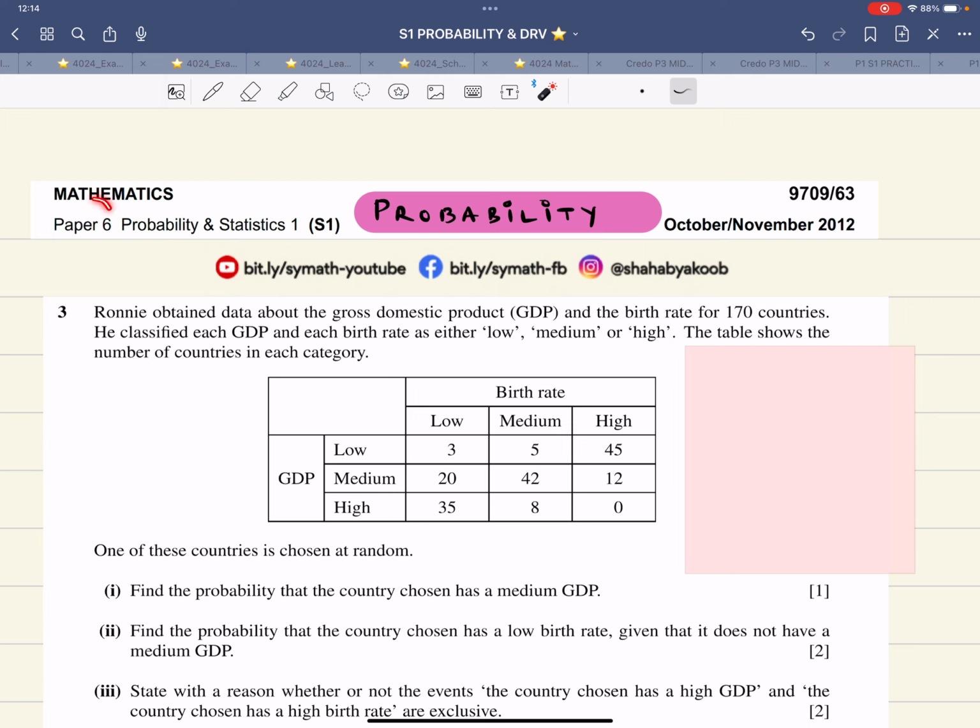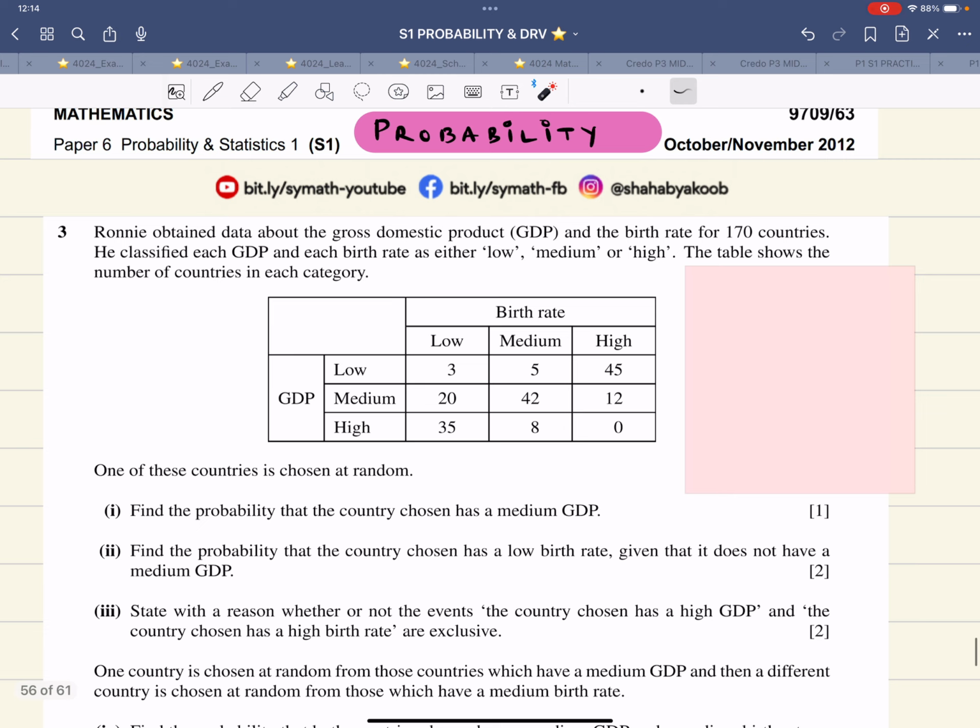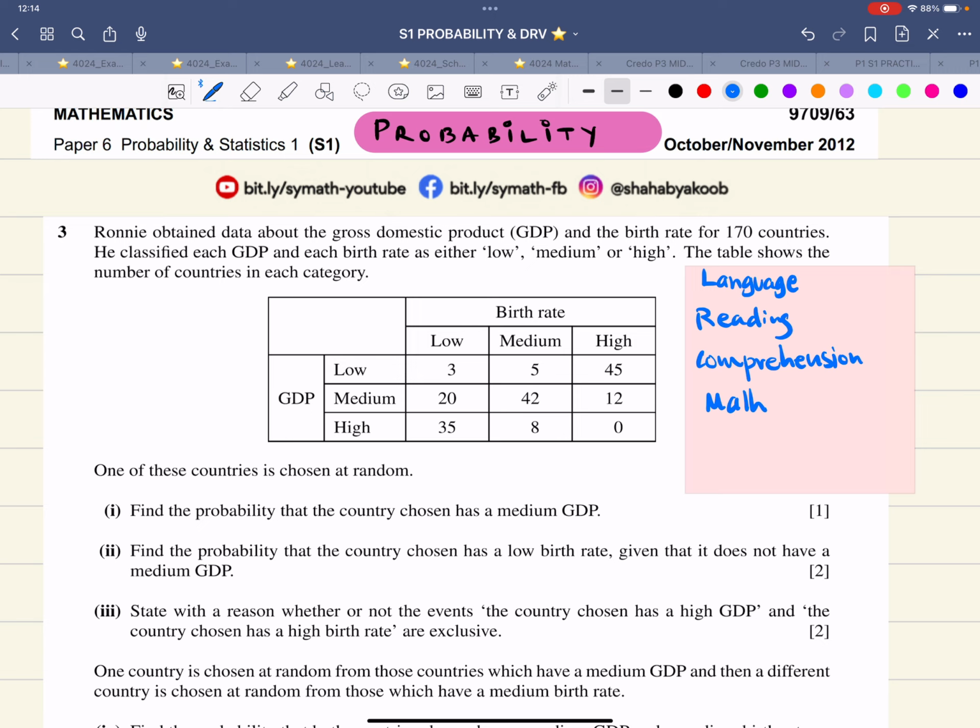Now in today's video we are focusing on this S1 paper. It's a question about probability and it's from October-November 2012, variant 63. Now whenever a question about probability comes, there are some things which I want to highlight, and that is it's about language, it's about reading, it's about comprehension, and the very last thing that comes, that is about the basic math, which is about plus, minus, divide and multiply.